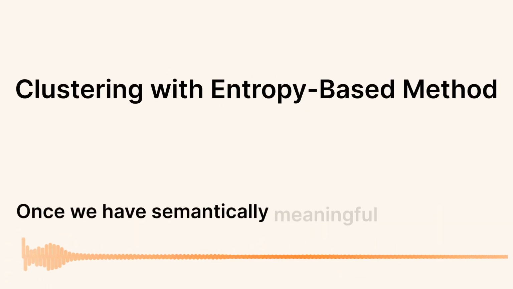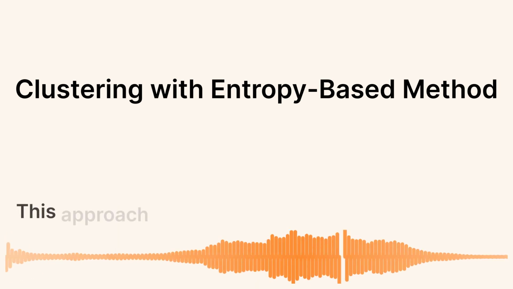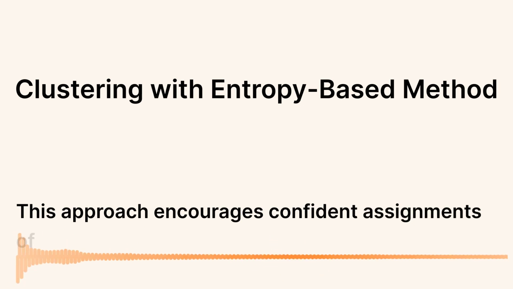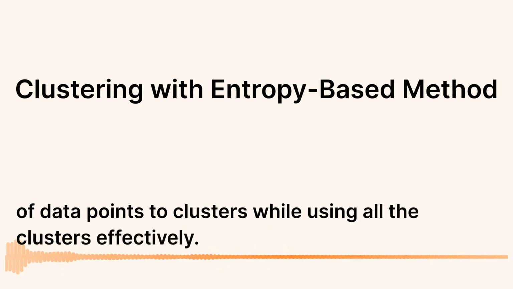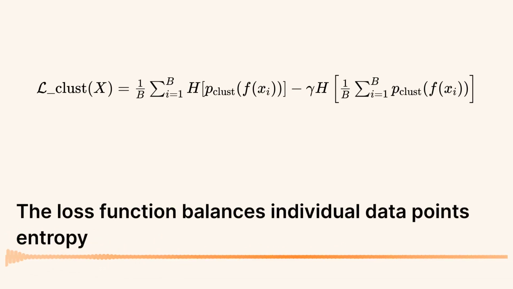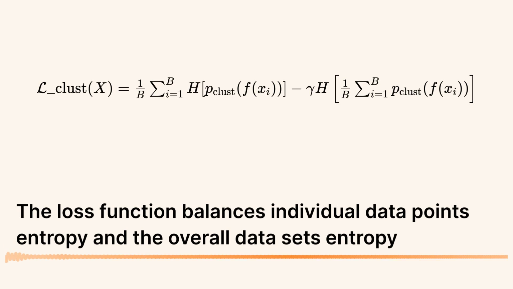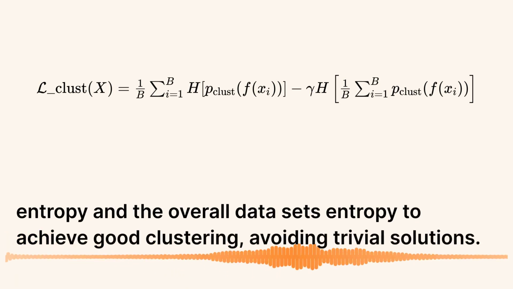Once we have semantically meaningful embeddings, the next step is clustering. This approach encourages confident assignments of data points to clusters while using all the clusters effectively. The loss function balances individual data points' entropy and the overall dataset's entropy to achieve good clustering, avoiding trivial solutions.